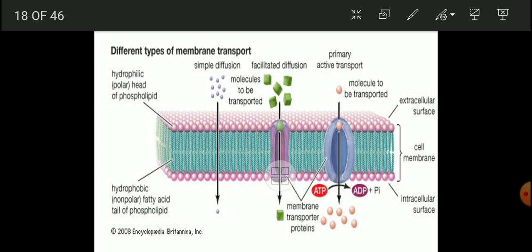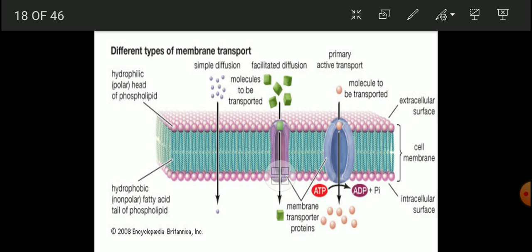So these two structures that we can see are useful in facilitated diffusion for molecules to be transported. These molecules play an important role: they are larger molecules embedded into the plasma membrane, that is, the protein molecules. So membrane transport is done through these proteins. Protein molecules are responsible for the transportation, so that's why these proteins are known as membrane transporter proteins.